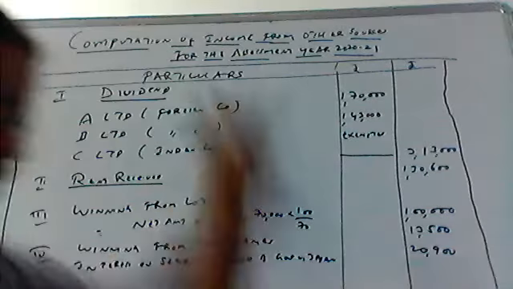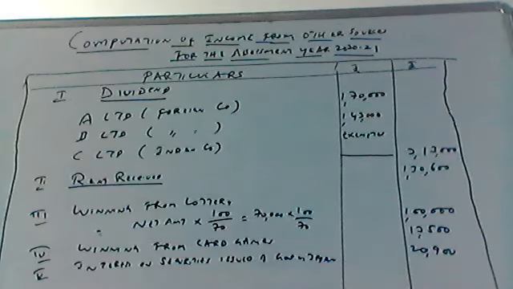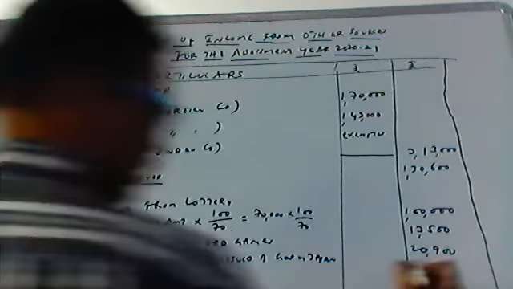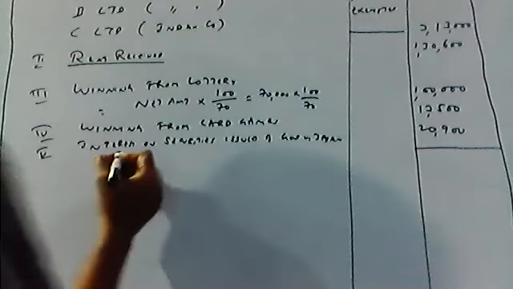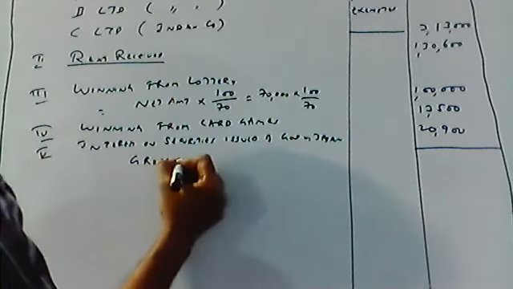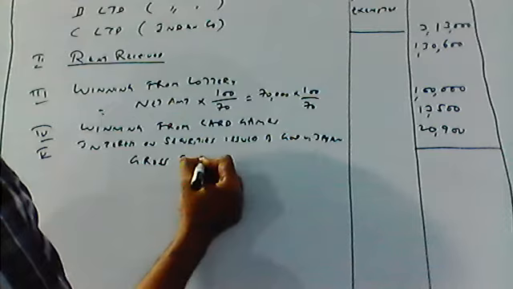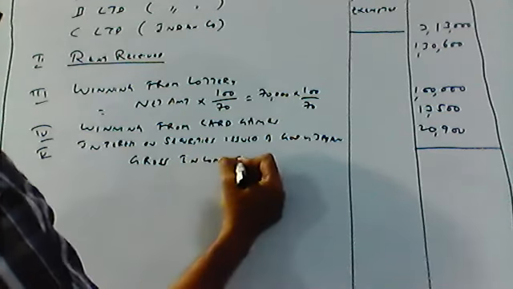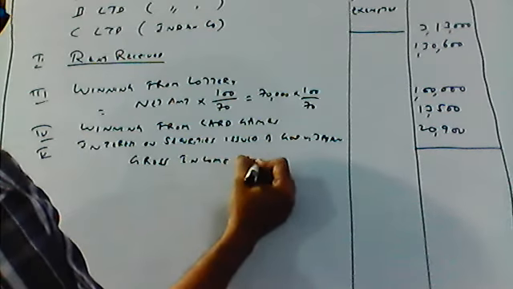Now, add up all the outer column values. That is the gross income from other sources. Can you tell me what the values are? Grand total.